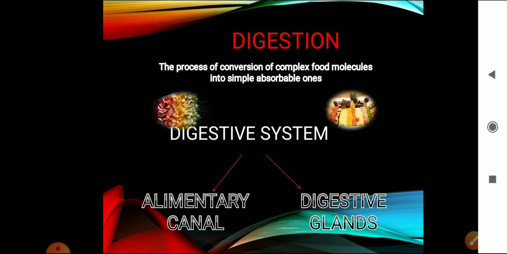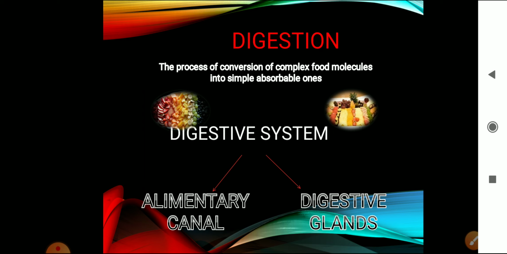Now let's see how we can define digestion. Digestion can be defined as a process of conversion of complex food molecules into simple absorbable ones. Now what's the meaning of that? A complex food molecule means, when we take some food like rice, if you are having your lunch along with chapati, you have your curry, a little bit of rice and all that. So that is a complex food molecule.